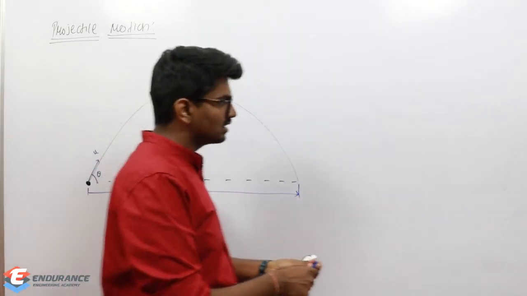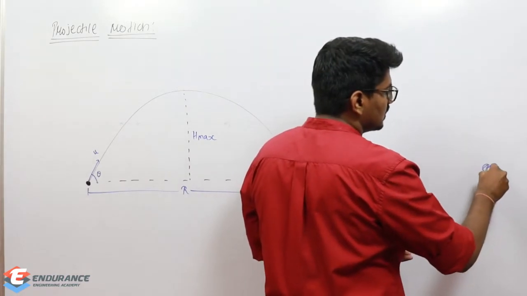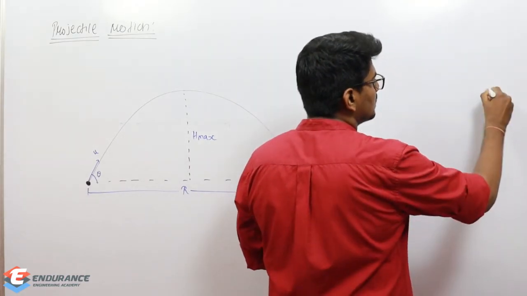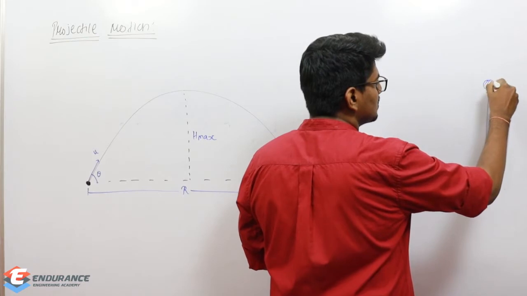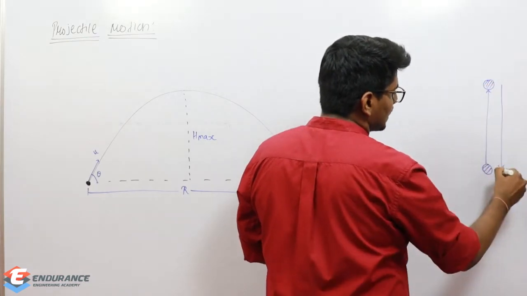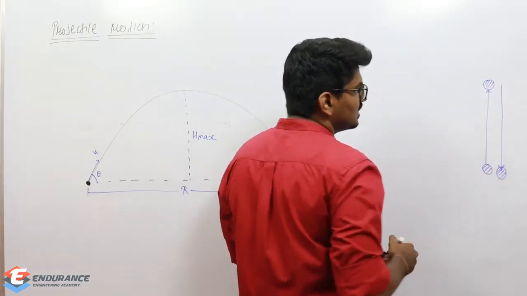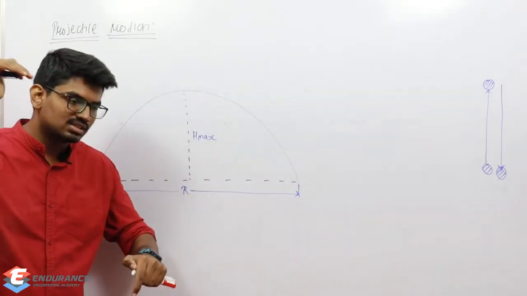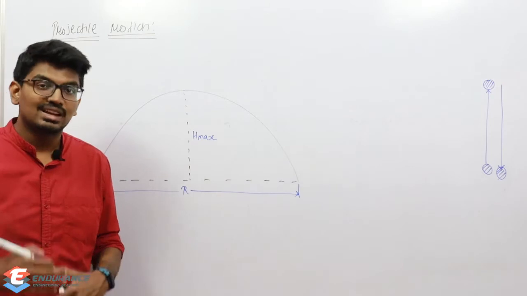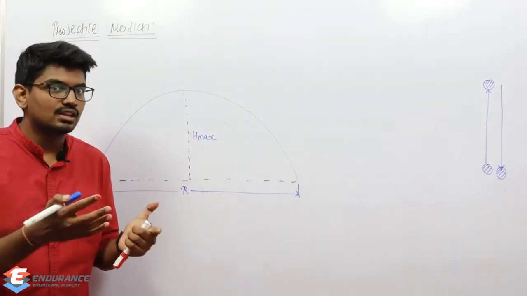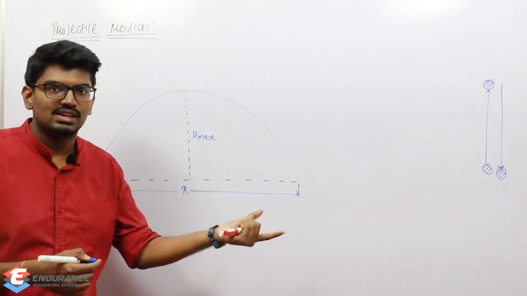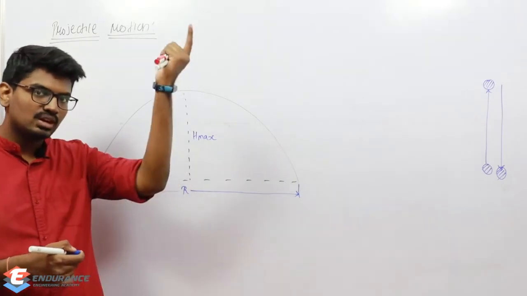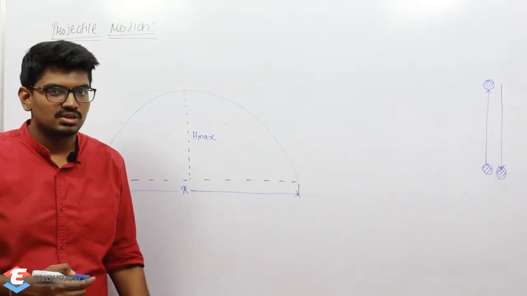See, if you consider throwing a ball vertically upward, it will reach some maximum height, and again it will come back to the original place. Here there is no range calculation, only maximum height, and we will calculate the velocity at which it will hit back and the time taken. But there is no range because the ball is not traveling in a horizontal direction. It is just moving upward and again coming back to the original position.